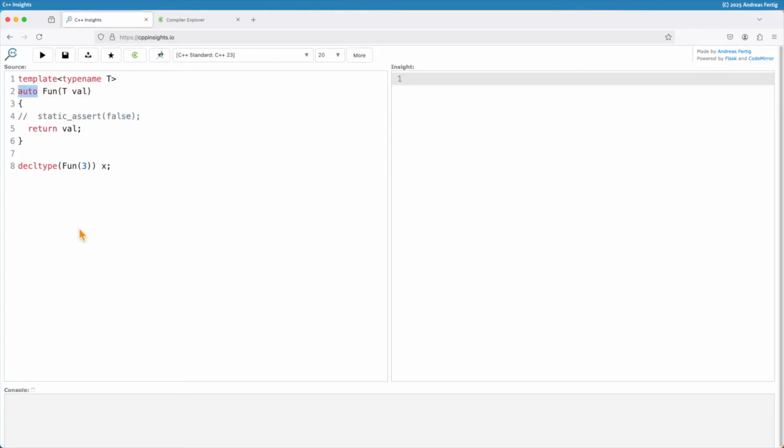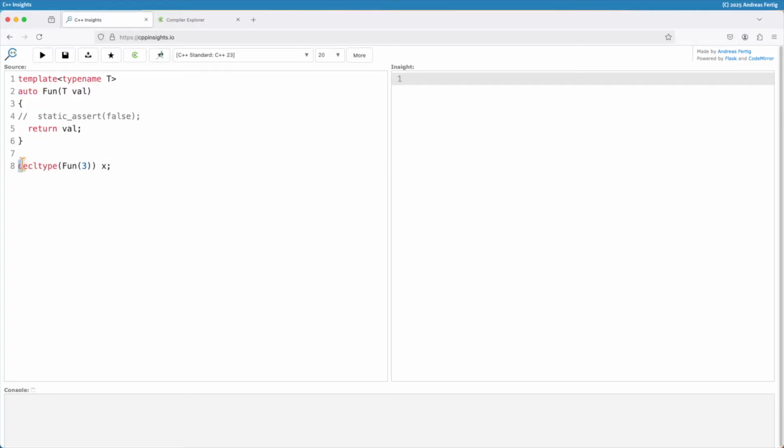My function template fun here returns auto. And I get a lot of questions during my training classes when and where and how to use auto. And as much as I'm a fan of using auto variables and using auto as return types, if you start talking about performance, and by that I mean compile time performance, my answer might be different than if we talk in a less performance-centered context.